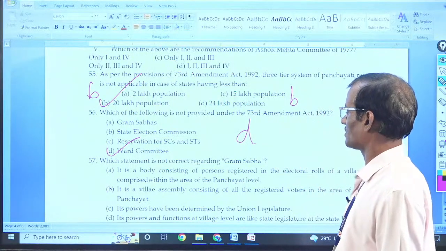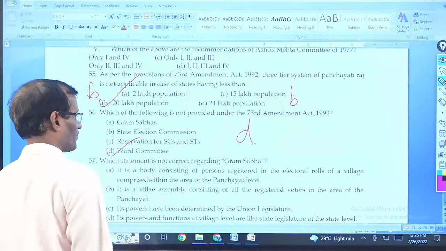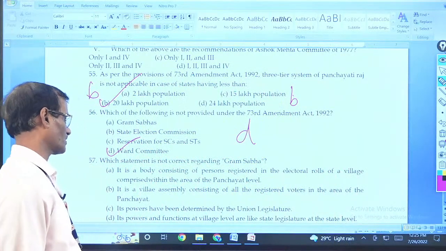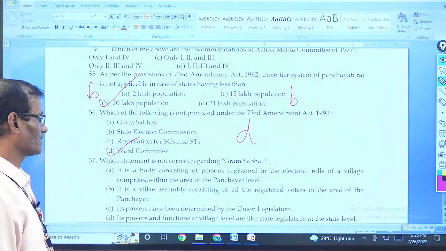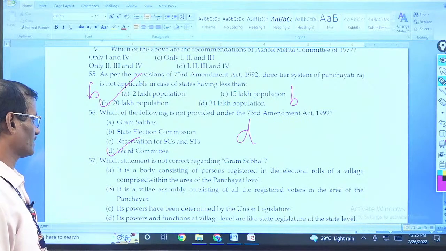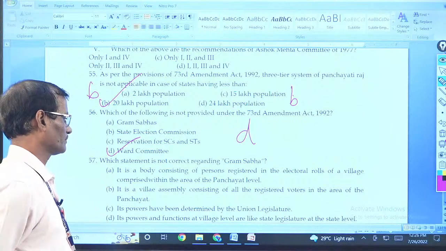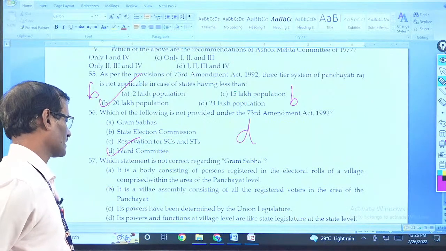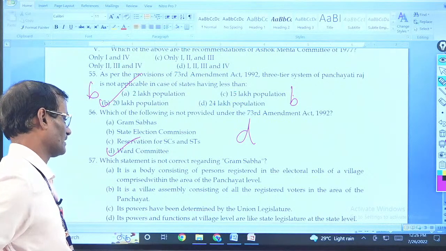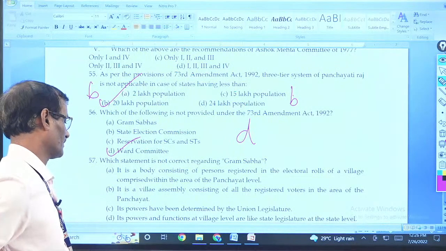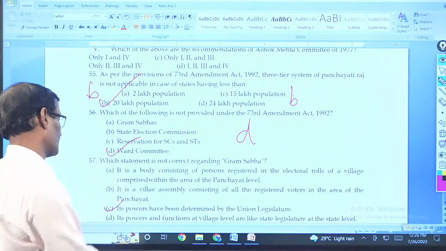Which statement is not correct regarding Grama Sabha? It is a body consisting of persons registered in the electoral rolls. That is correct. It is a village assembly consisting of registered voters of the panchayats. Its powers have been determined by the union legislatures. Its powers and functions will be like state legislature of the state level. Like its powers are mentioned by the state government. C.